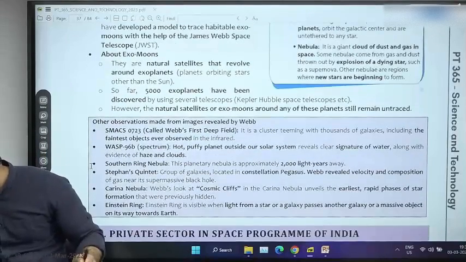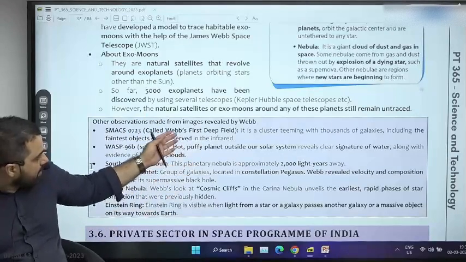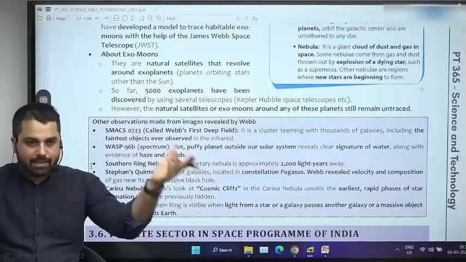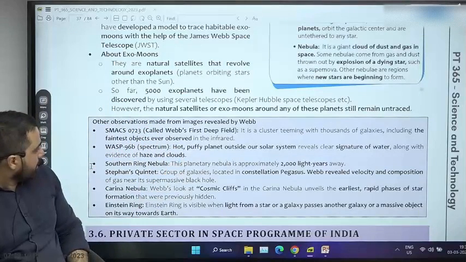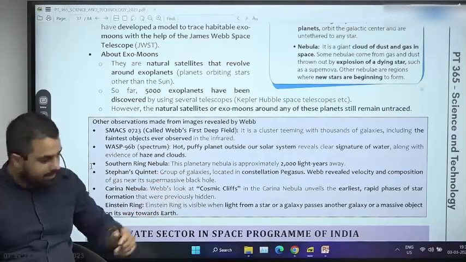Many other things are given: nebula, different types of nebulas, a deep field view, basically just a part of the universe where many galaxies and stars are kept together. Nebula, Carina Nebula, Einstein ring.